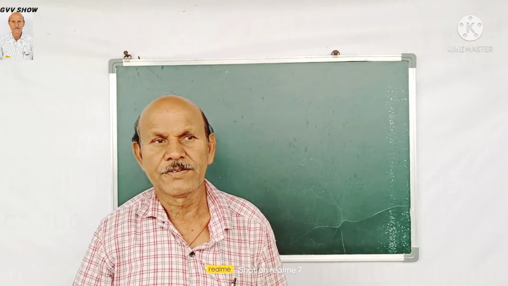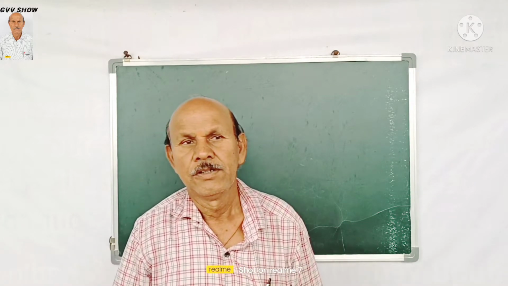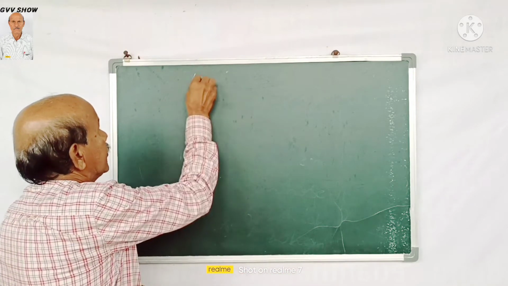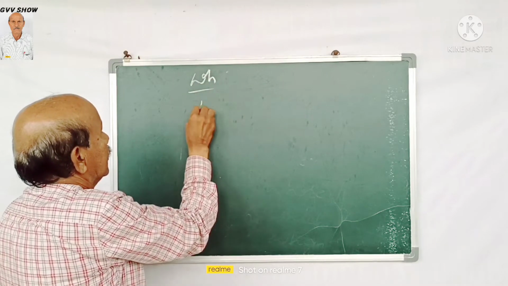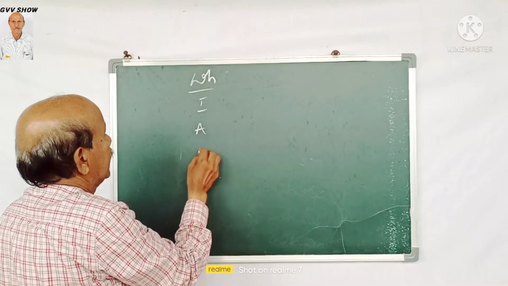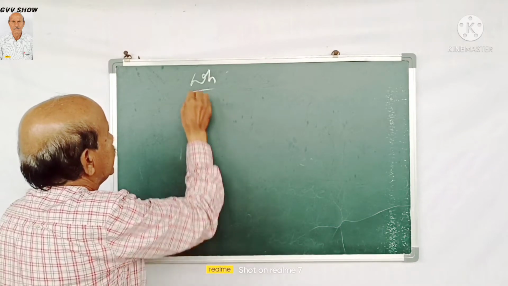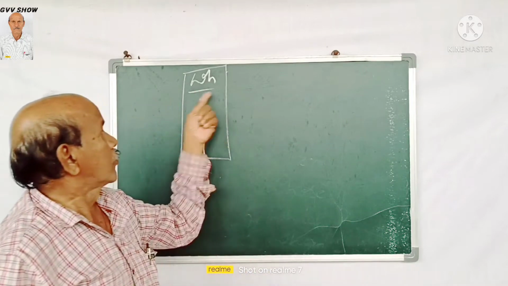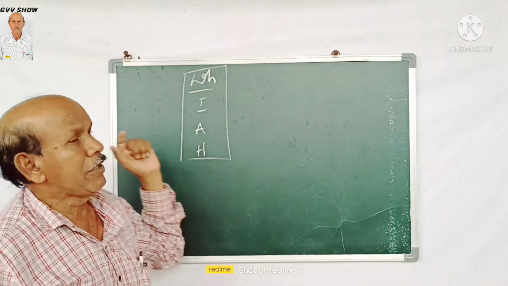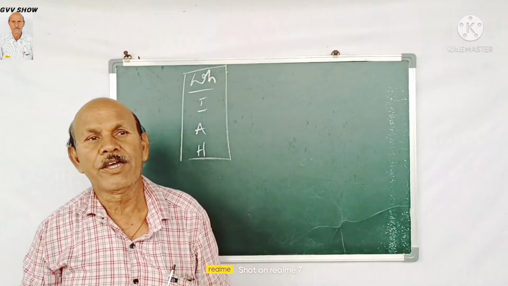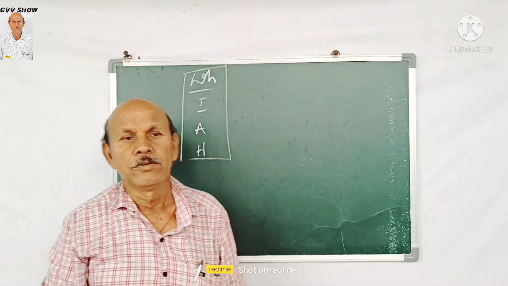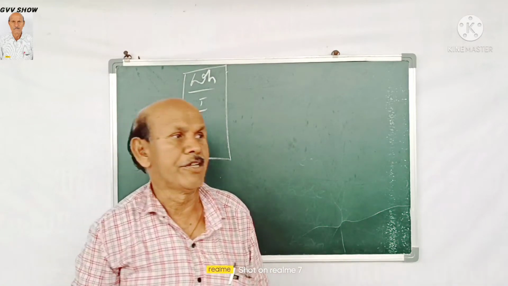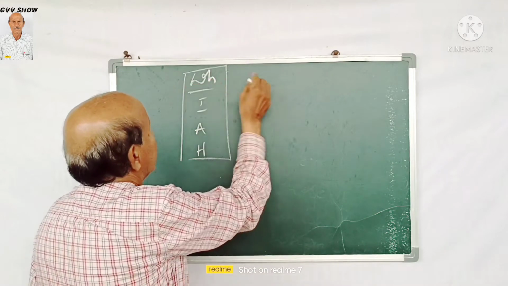Today I am going to discuss questionnaire letters and words. So what are the questionnaire letters in English? Starting with WH, next I, next A, next H. These are the questionnaire letters in the English language. Starting with WH, there are so many words with W. That's why in English grammar, many people say W is the questionnaire letter in the English language.